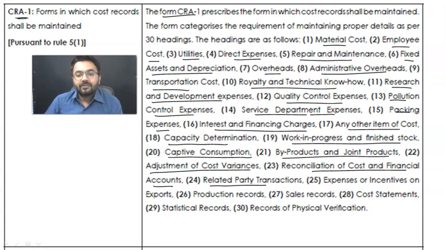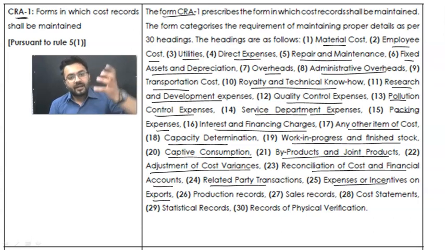Apart from that, related party transactions, expenses and incentives on exports. See, whenever you are exporting something, the government gives certain kind of incentives. Those incentives are like the duty or taxes applicable on your product may be waived off. Or if you are into a DTA, domestic tariff area, you know about customs duty. You are an export oriented undertaking, so the government gives you certain kind of benefits. And a duty drawback, a lot of things are over there.